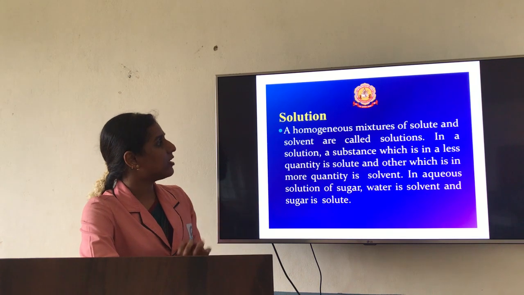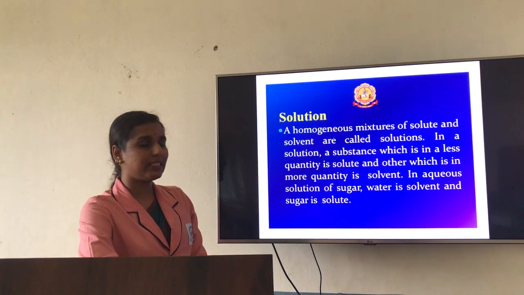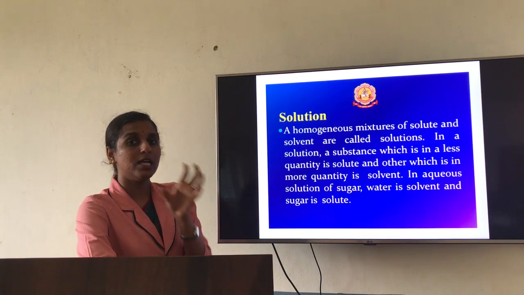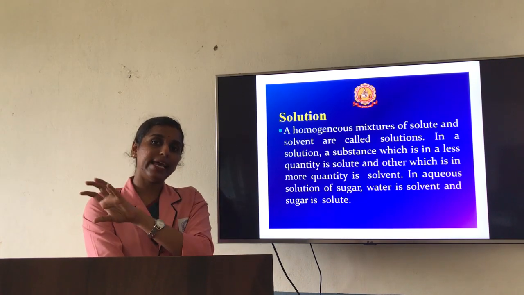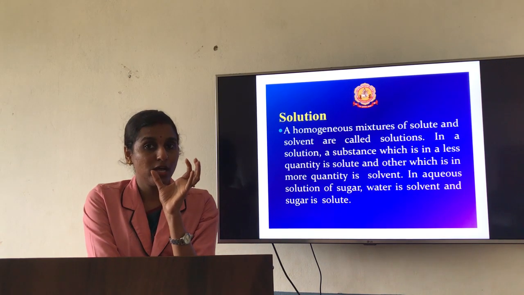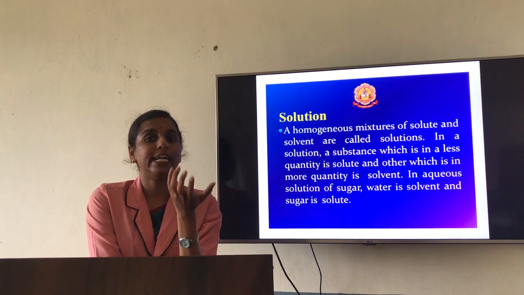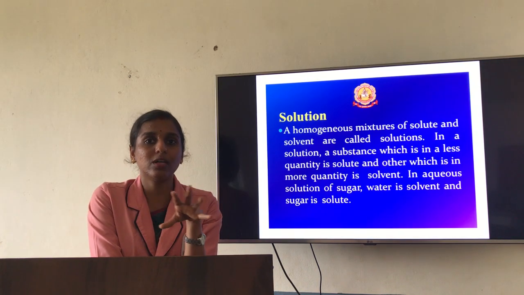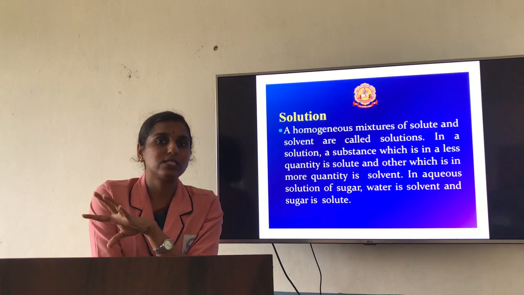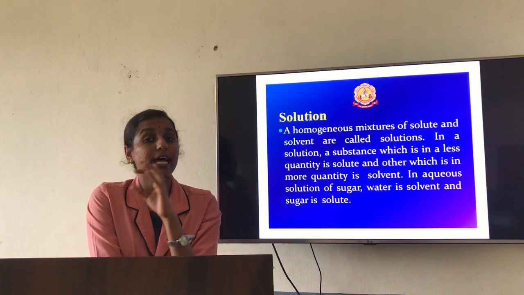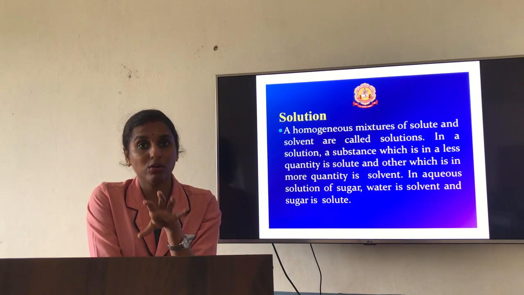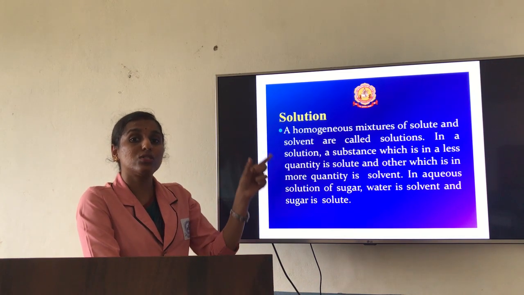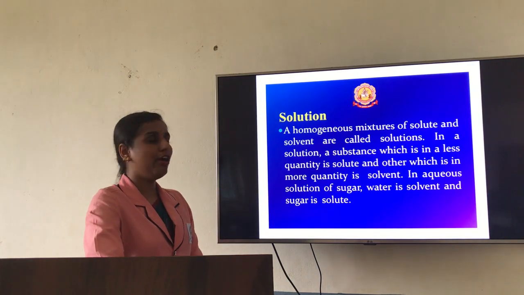I'll just glance over the concept. Solution is a mixture of solute as well as solvent. The concentration of solute will always be less. Concentration of solvent will be more. If I take the example, sugar is mixed with water or salt is mixed with water, sugar concentration will be less, so you take it as solute, and water concentration will be more, so you take it as solvent, so that you get a sugar solution. Solution will be formed.